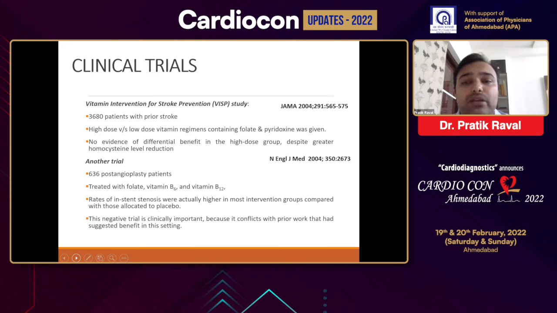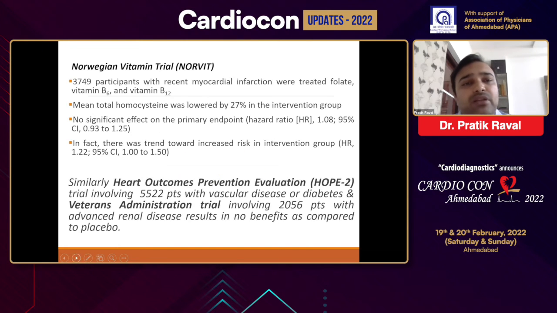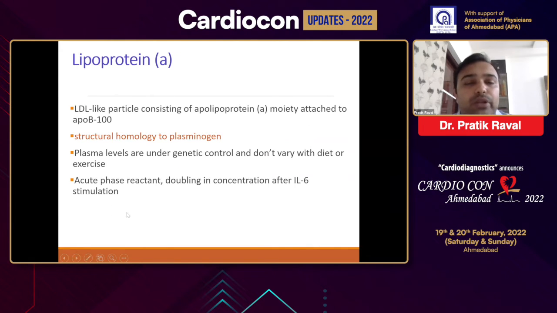However, there are many studies which have shown no benefit in reducing homocysteine levels by folate supplements and other vitamin supplements. So, although it seems to increase the risk, correction of homocysteine level doesn't offer any protection.